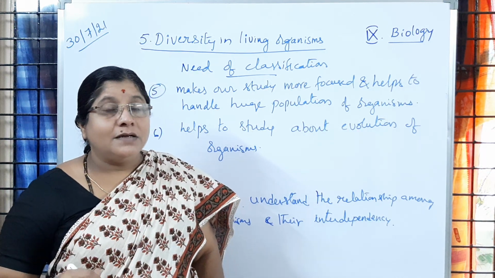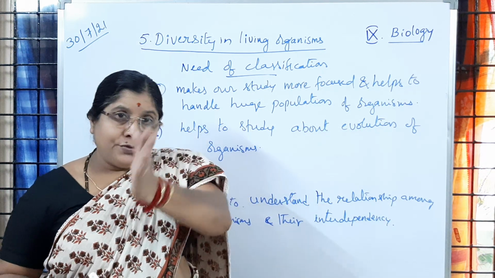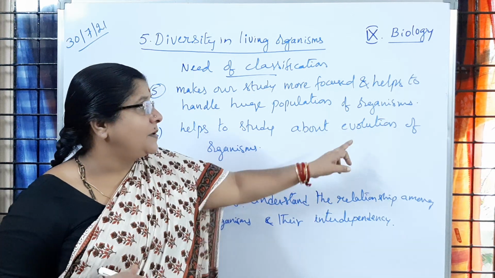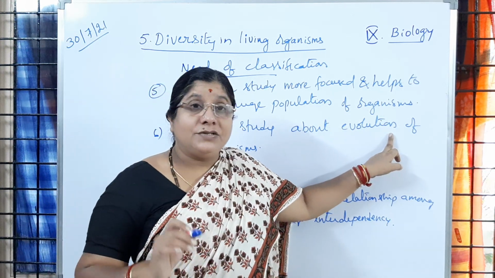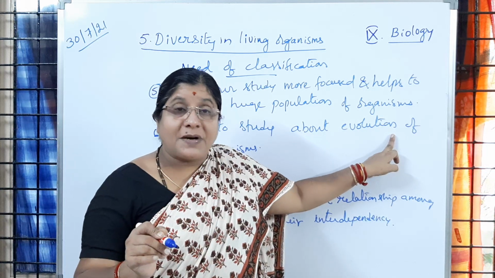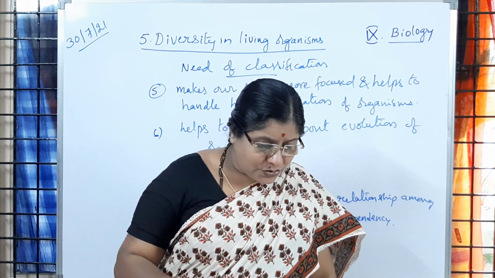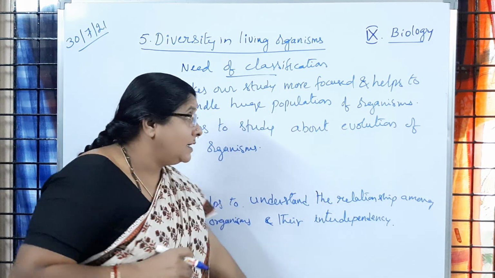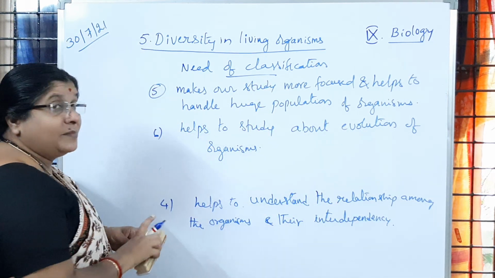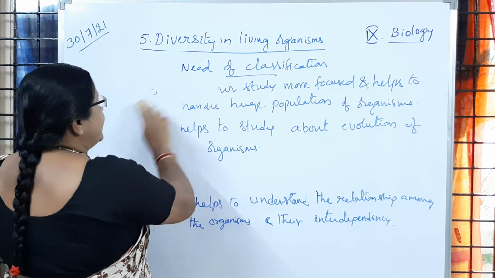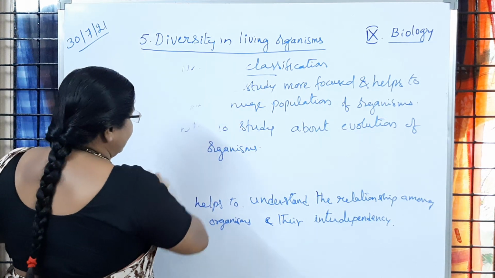How they have evolved into present day organisms, that process is called evolution. To study that evolution process, classification is going to help. Is it clear to children? So classification is very essential to study organisms in a better way.